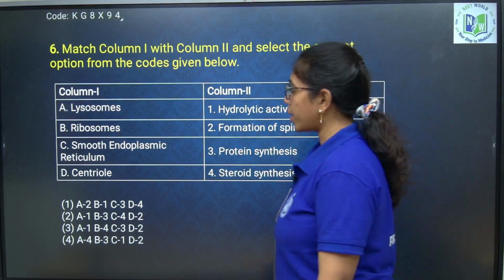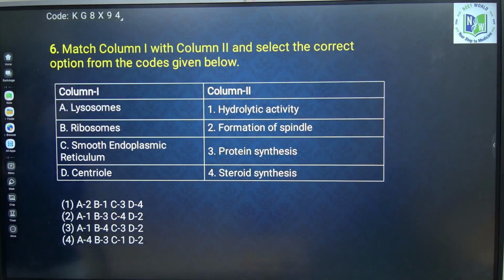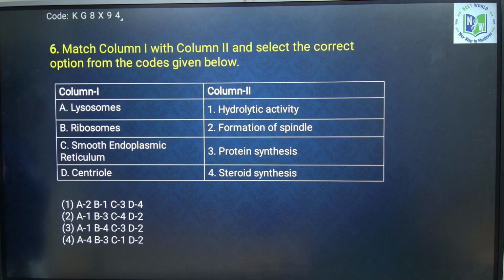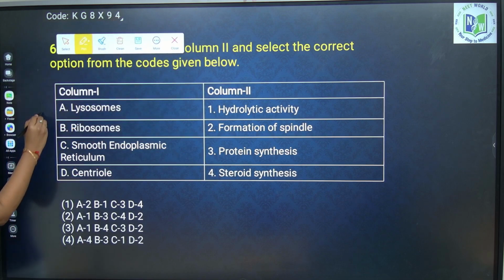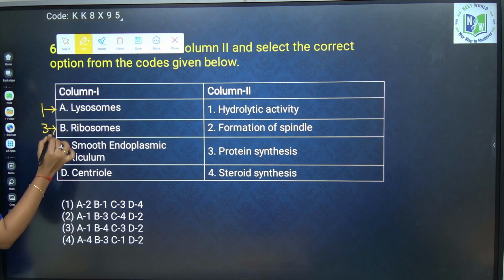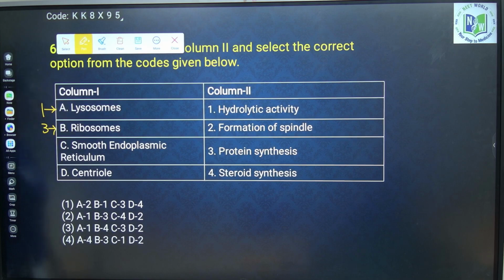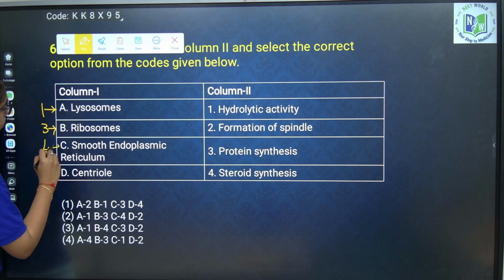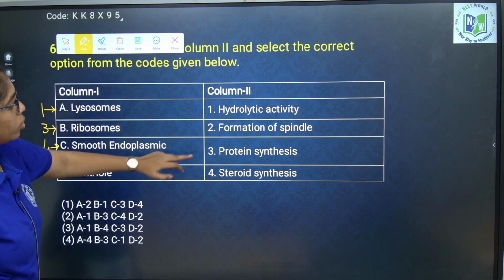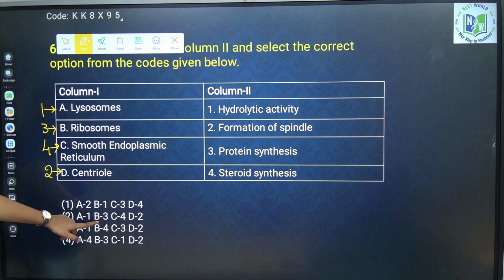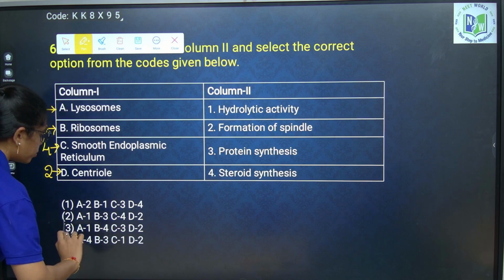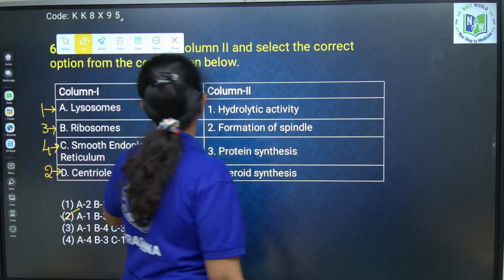Yes, here again the organelle is given, their activity is provided. You need to tell me the correct answer now. Lysosomes, hydrolytic activity, option 1. Ribosomes, protein synthesis, option 3. Smooth endoplasmic reticulum, steroid synthesis, option 4. Centriole includes formation of spindle fibers or apparatus, option 2. If you see A1, B3, C4 and D2, option 2 is the correct answer.